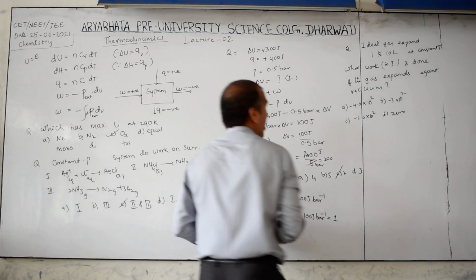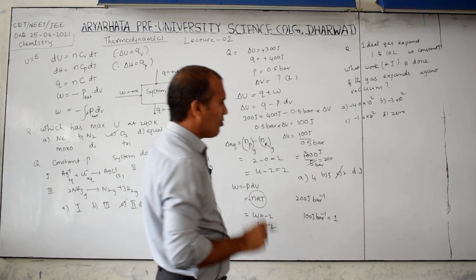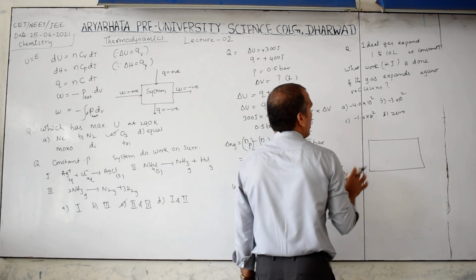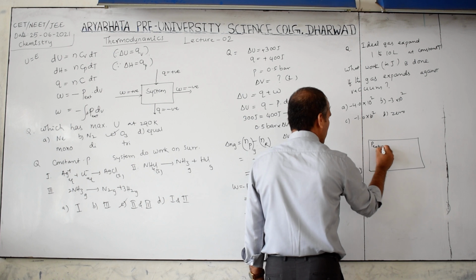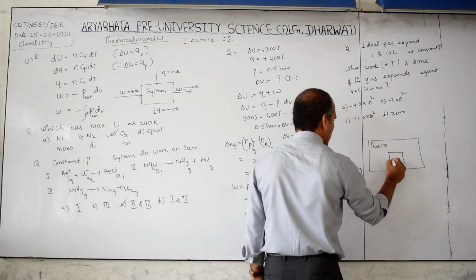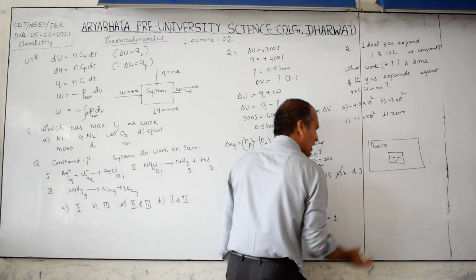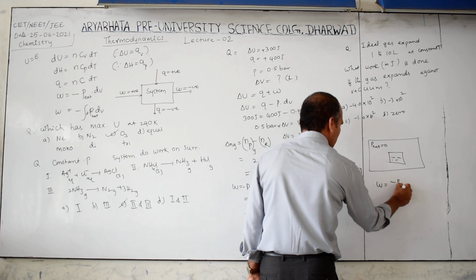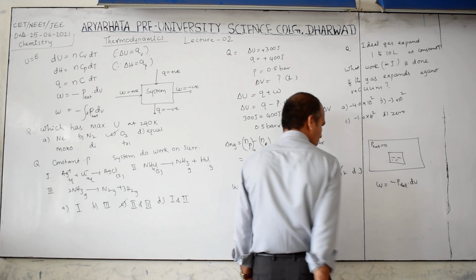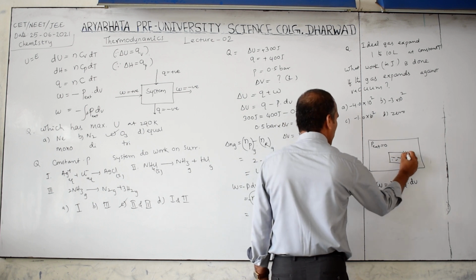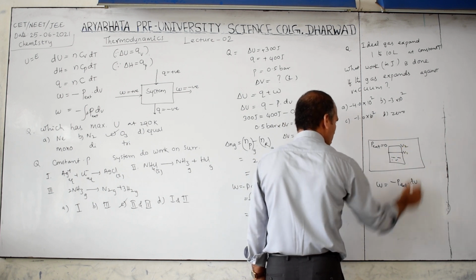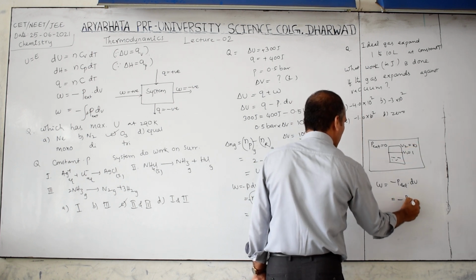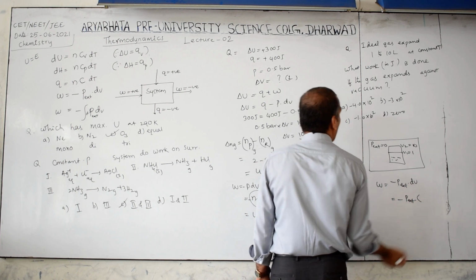So keep in mind, any time they give the word vacuum, it is considered that no medium is there, it is in vacuum. It means P external is 0. Now this is a gas being considered, and this gas is expanding. Then what is the formula? W is equal to minus P external into dV, whatever this gas expands. Now this is V1 volume expanding up to V2. Consider V1 equal to 1 and V2 equal to 10. Therefore, minus P external into dV means what?